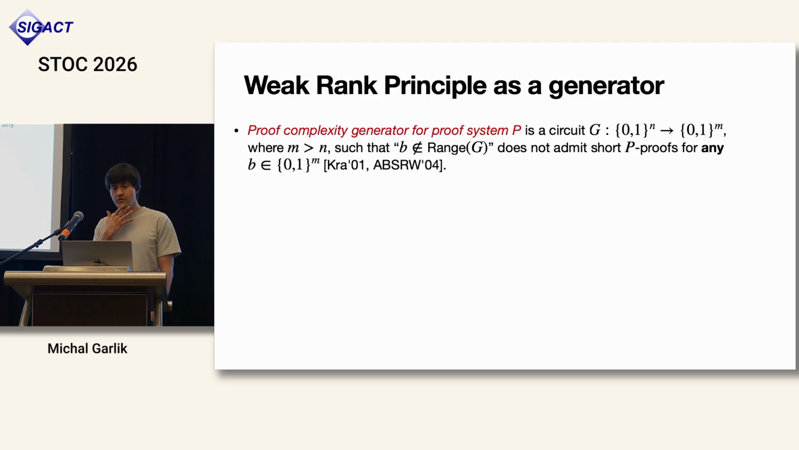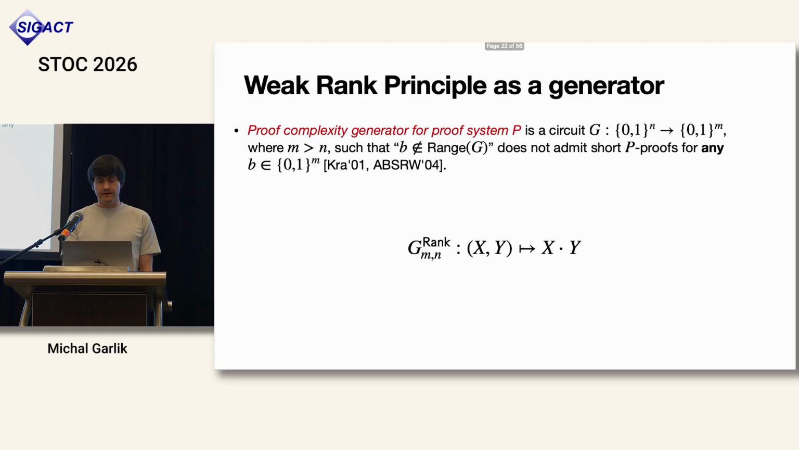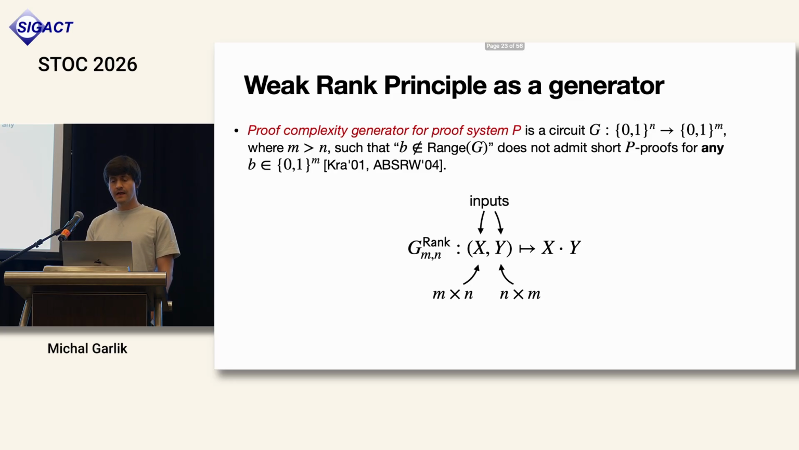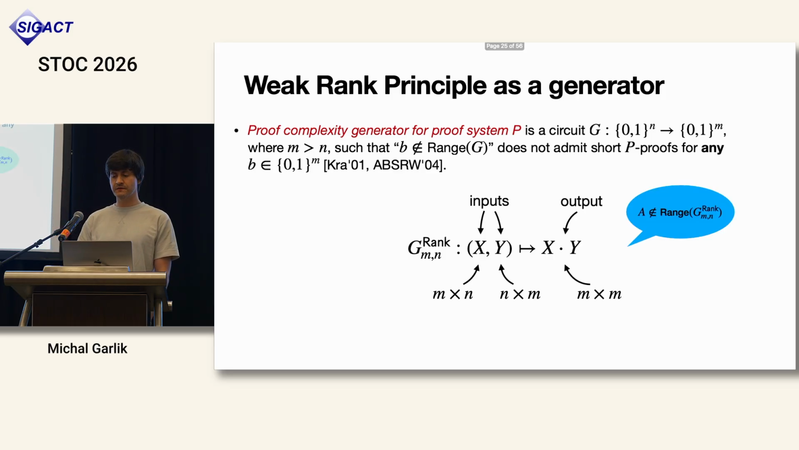How do we view our rank principle as a generator? So it's simple. Matrices X and Y form the inputs. So we have 2 times n many input bits. And the output is m squared bits: X times Y equals A. So what is the role of the matrix A? It is the role of this element b in the definition. So we are proving the statement that A lies outside the range of the generator.